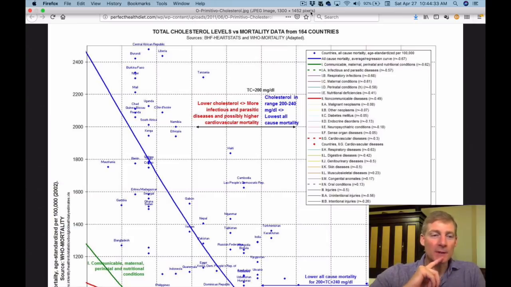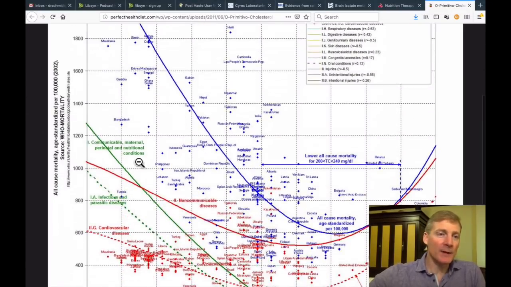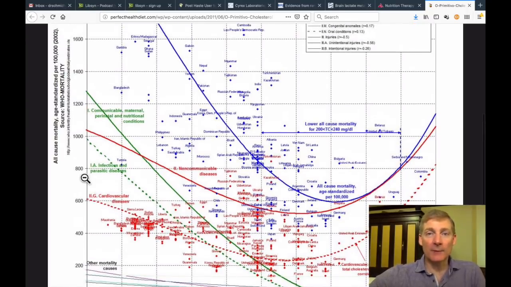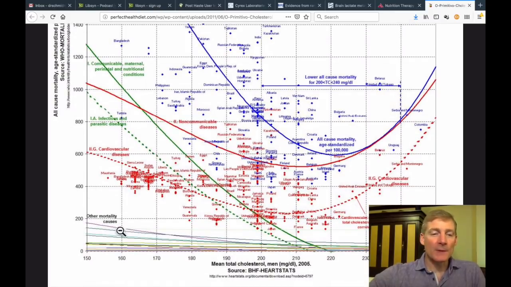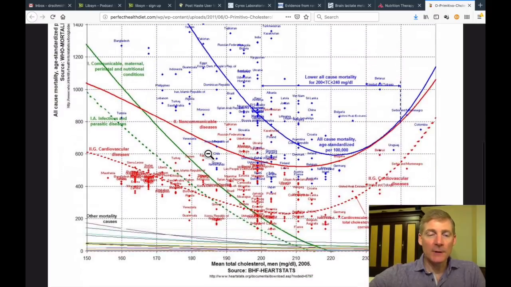So this study right here is kind of a big deal. This is from the World Health Organization, and they have on the left side all-cause mortality. For example, down here at the bottom left, we have 200 people dying per 100,000 people. And then if you come up, here we have 800 people dying out of 100,000 people. On the bottom axis, we have mean total cholesterol. These numbers are from 2005. This is men. And on the left side, the sources are from 2002. On the bottom axis, we have cholesterol of 150 on the left, moving to 250 all the way to the right, and right in the middle, we have 200 total cholesterol.